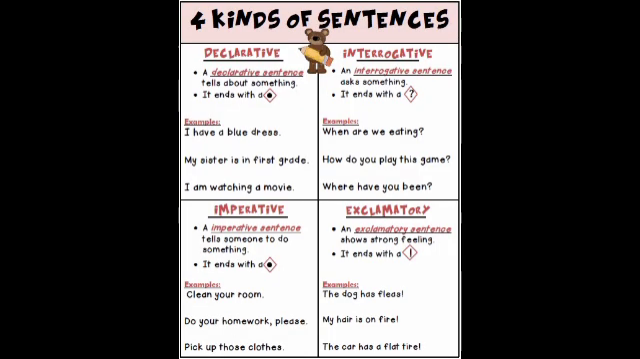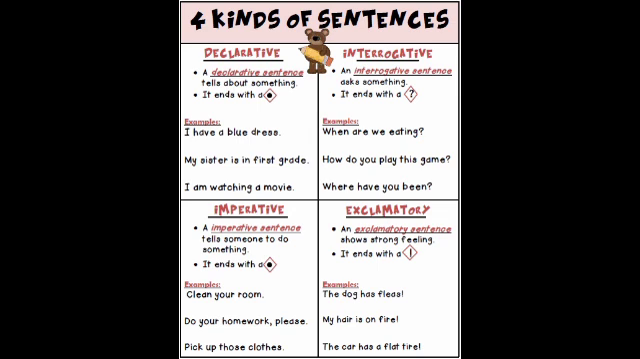First one, declarative or assertive sentence. What is a declarative or assertive sentence? A declarative sentence tells about something. That means it states or declares something, and it always ends with a full stop.